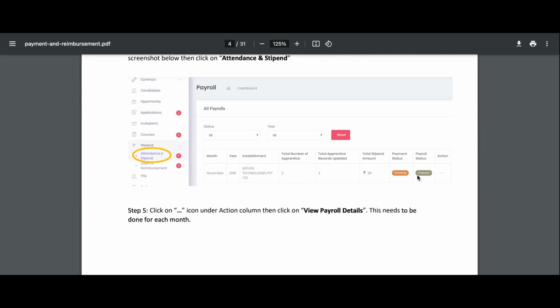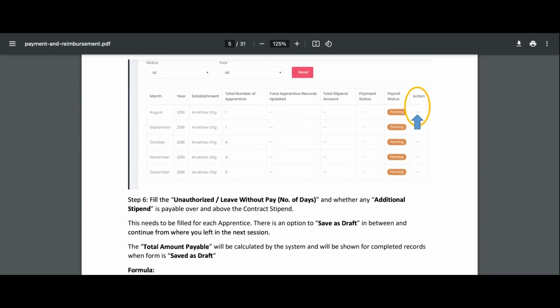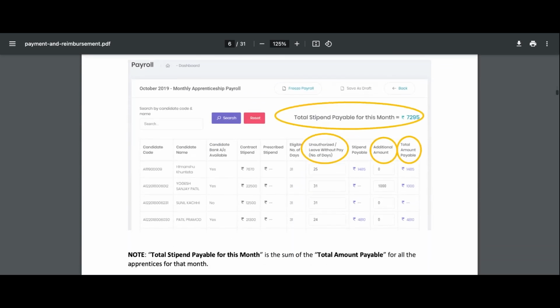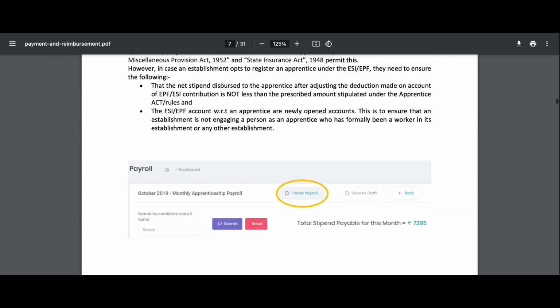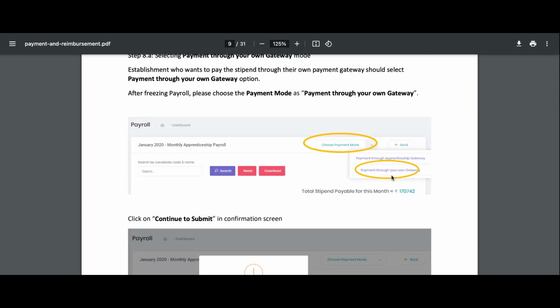So if you see here, you can update the stipend and ask for the stipend here only. Go to action, make the payroll, enter once you have marked the attendance. It will tell you the monthly stipend, the total stipend will come, and you can pay from freeze payroll, choose payment mode, and you can pay from there.